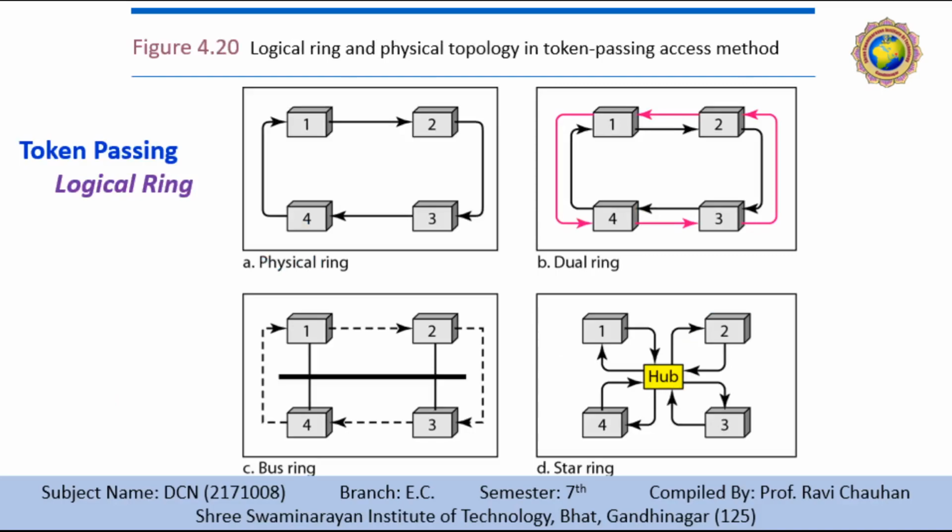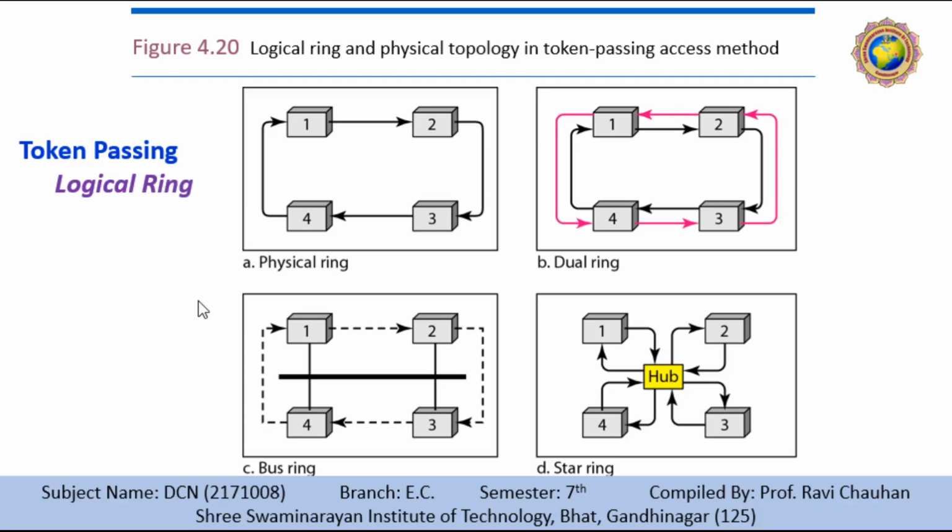Next is token passing. A third method for controlled access is token passing. In the token passing method, the stations in the network are organized in a logical ring, just like this. In other words, for each station there is a preceder and a successor. The preceder is the station which is logically before the station in the ring, and the successor is the station which is after the station in the ring.